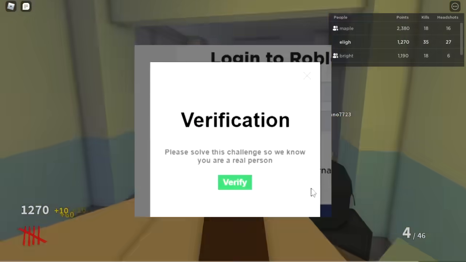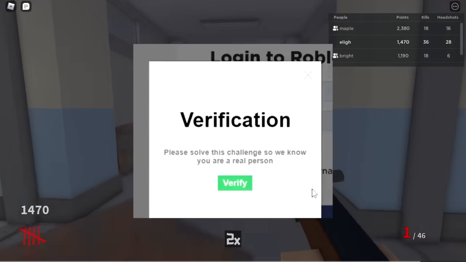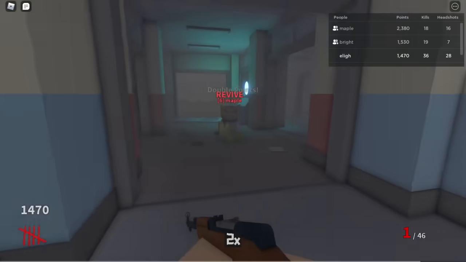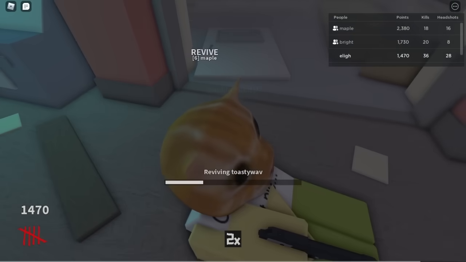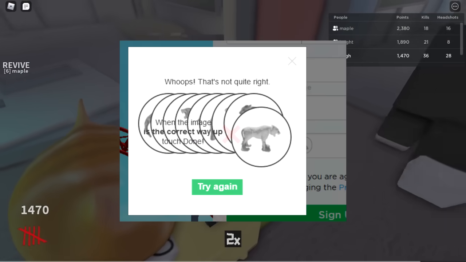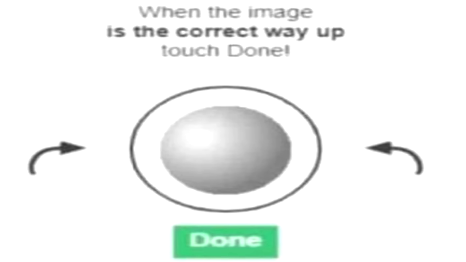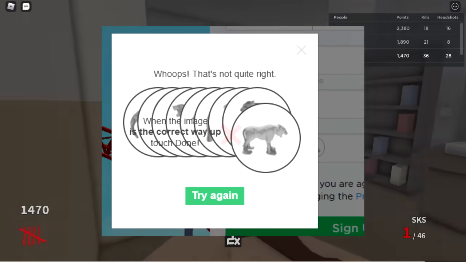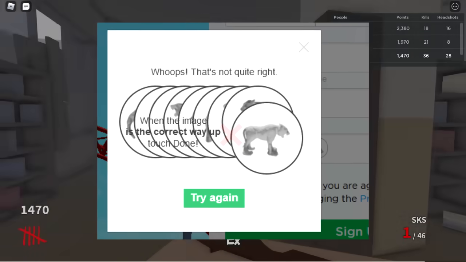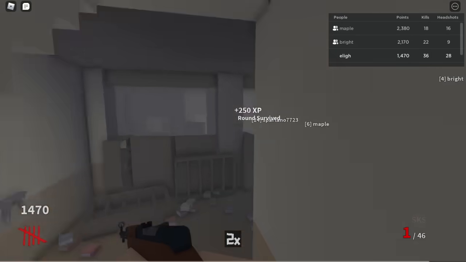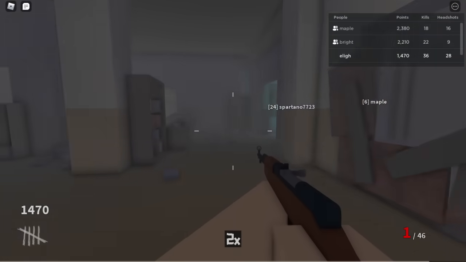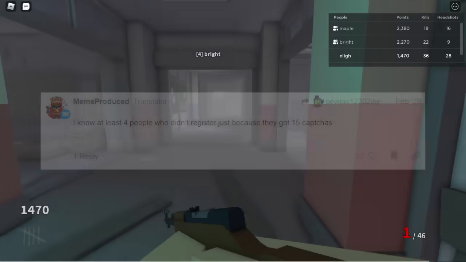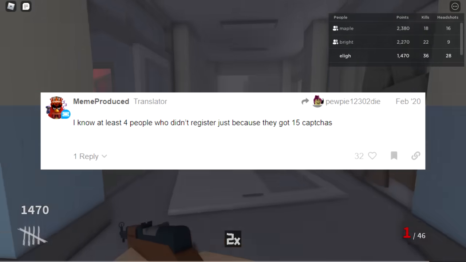CAPTCHA update. Sometime around 2018, CAPTCHAs were implemented for a lot of basic actions on the Roblox website to try and defend against bots and other malicious actions. However, a lot of people think that these CAPTCHAs are way too hard for a kid's game. It's even worse when you consider Roblox's demographic being children. Sometimes kids might not even know how to do these, and there have even been reports of people staying away from Roblox because of annoying CAPTCHAs.